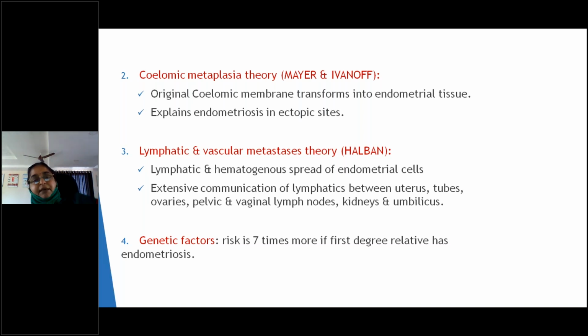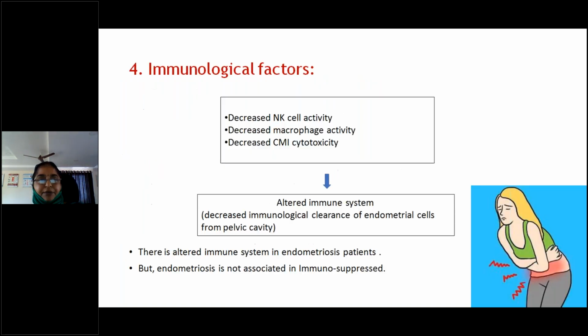Vascular spread, which will explain the spread to remote places such as lungs, pleura, nose, legs, arm. Already I told you that. And genetic factor, family history, it aids 7 times more in the first degree relatives.